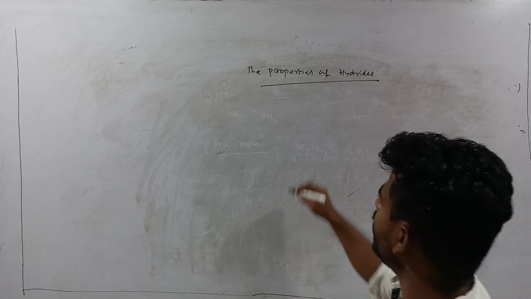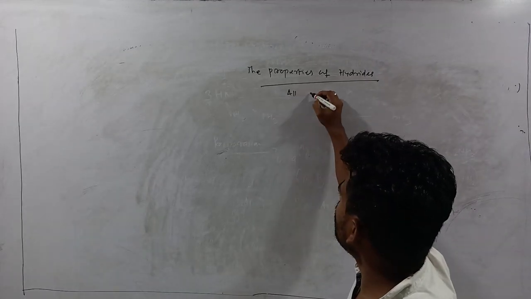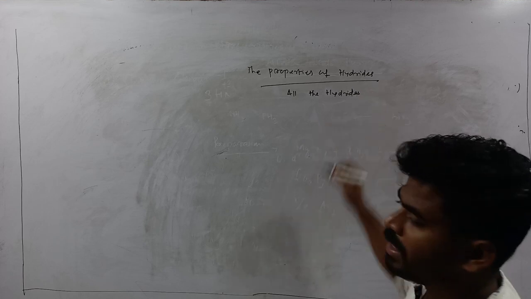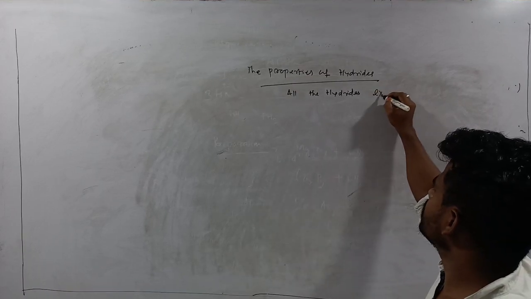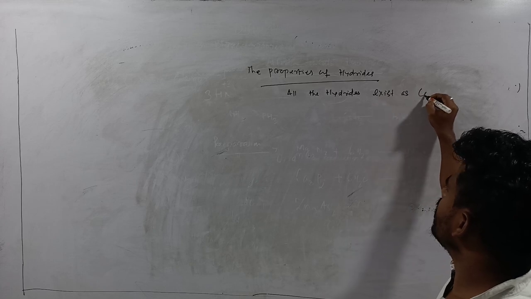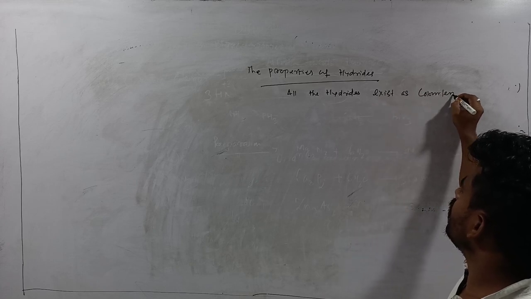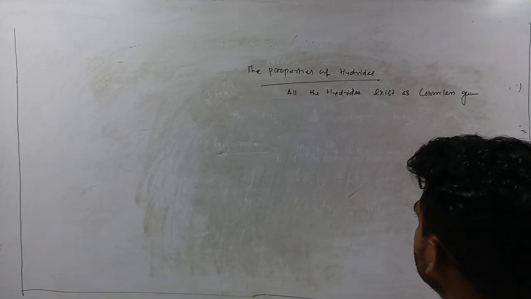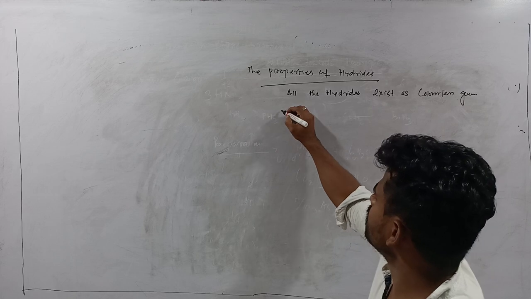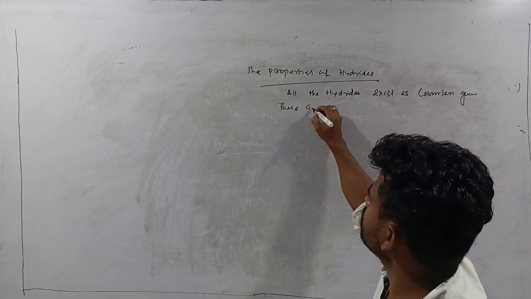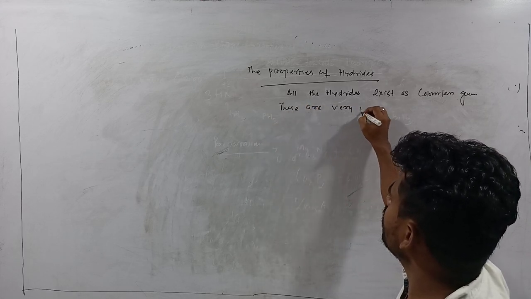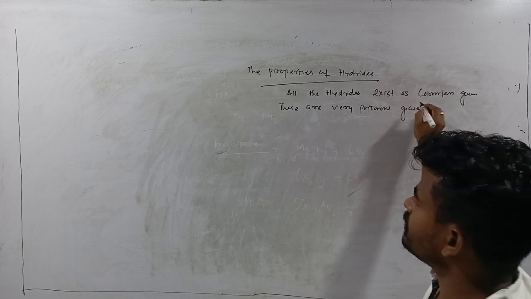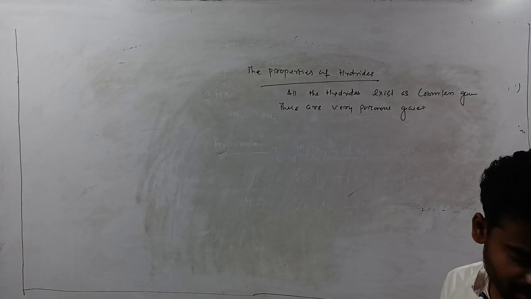All the hydrides exist as colorless gases, and also these are very poisonous in nature. Okay, these are their physical nature.